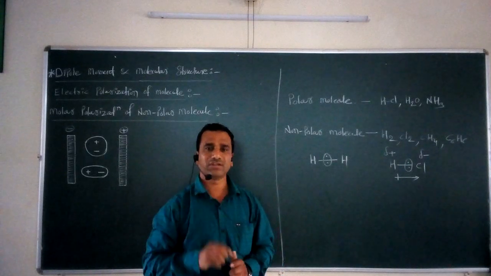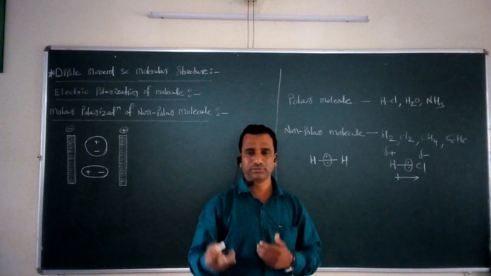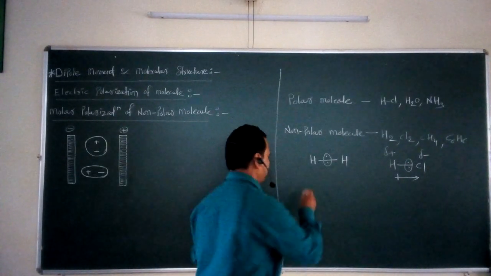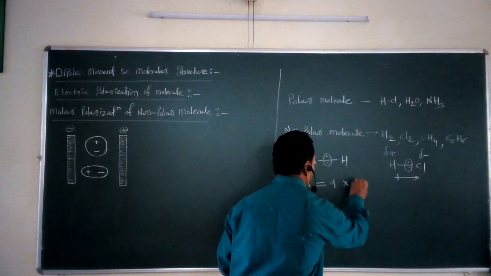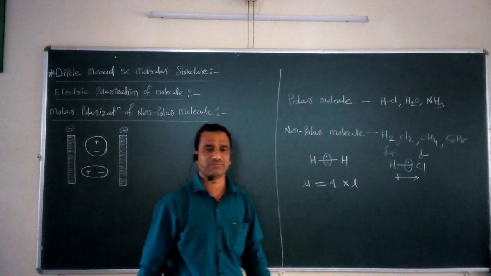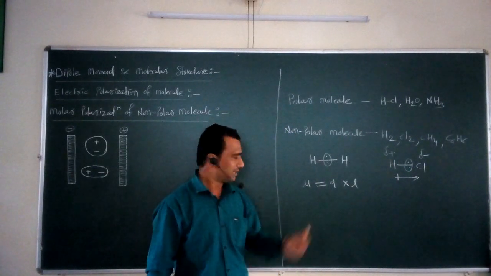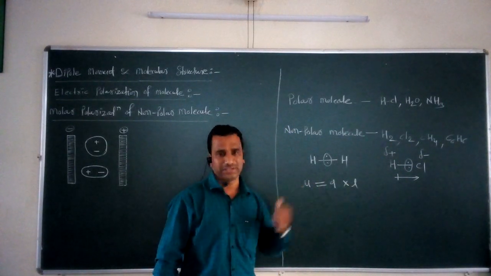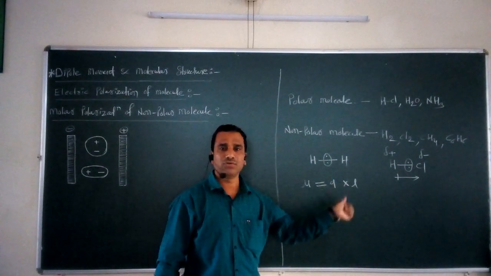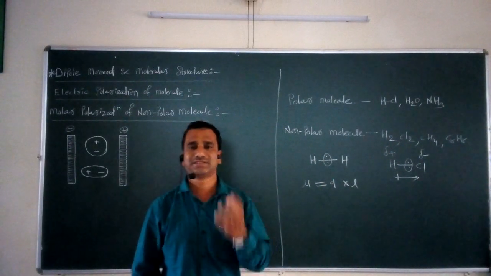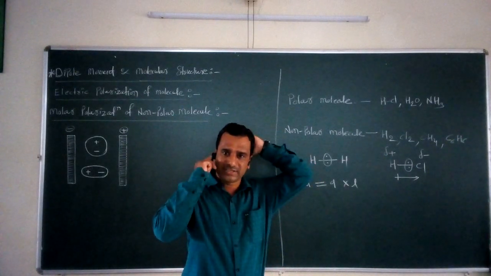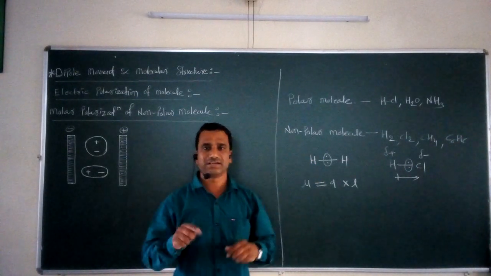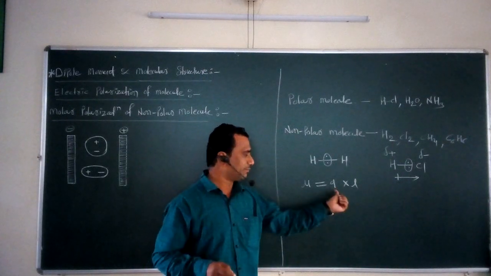Now, whenever we want to calculate this dipole moment, it can be calculated with the help of one simple equation: mu is equal to q into L. This is the simple equation for calculation of the dipole moment. Mu is equal to q into L. What is meant by q? Q is nothing but the resultant charge present on the positive center as well as the negative center in the molecule. That charge in general is denoted by the symbol q.